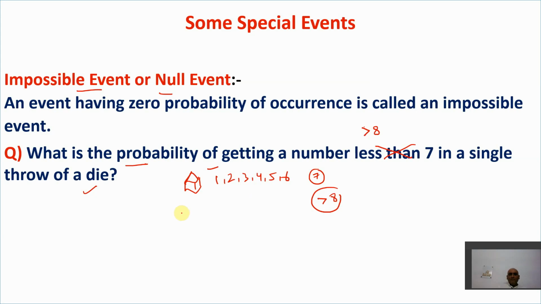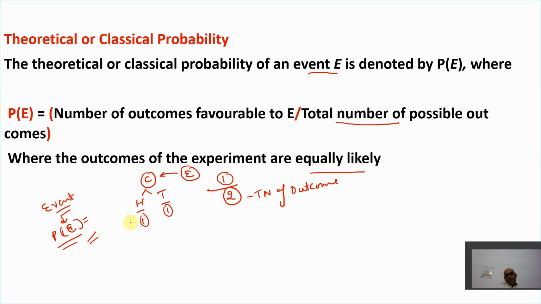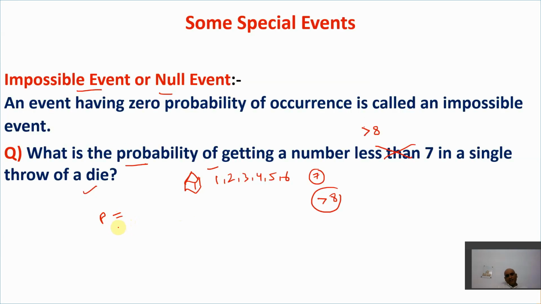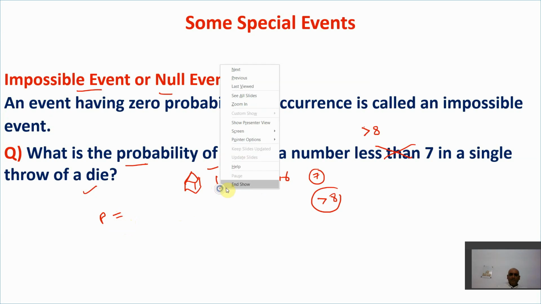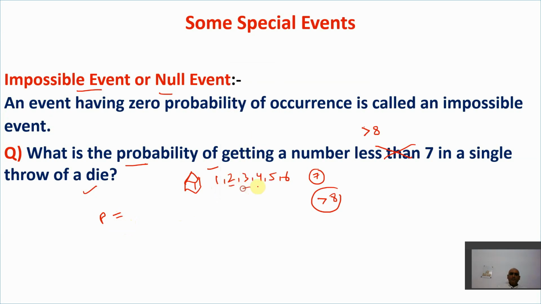So what is the probability of it? We are using the theoretical concept in this chapter. All the questions are going to be solved with this theoretical concept. What is the definition here? Number of outcomes favorable to E divided by total number of outcomes. First of all, decide the total number of outcomes. It can come 1, 2, 3, 4, 5, 6. So the total number of outcomes is what? 6. That is for sure.